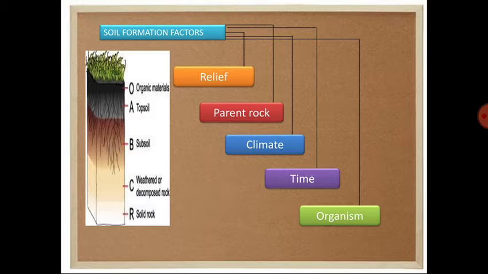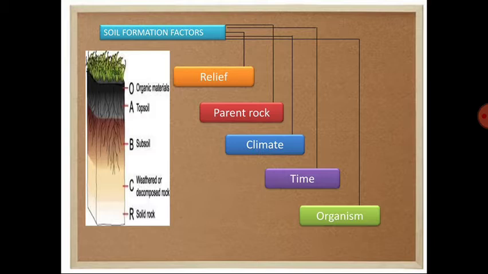Now let me tell you the characteristics of such profiles and the layers of the soil profile. First one is the O horizon. This is the uppermost layer of the topsoil, and this type of layer is composed of the organic materials such as dead leaves, fallen trees, and basically the O horizon contains about 20% to 30% organic matter. Okay, and the color of this particular soil is quite dark black or dark brown.